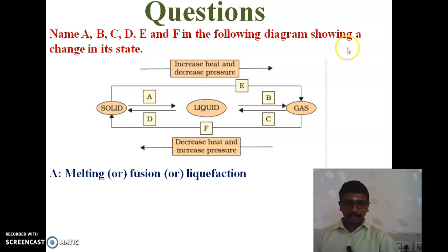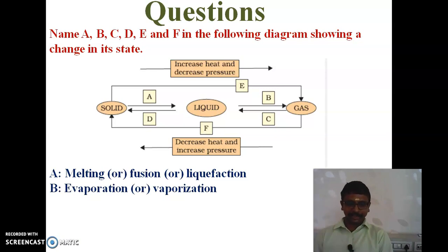And next we have to identify B, that is liquid to gas. So what is the process? When we increase the temperature, the liquid is converted to gases. What is the process? Yes, it is evaporation or vaporization.